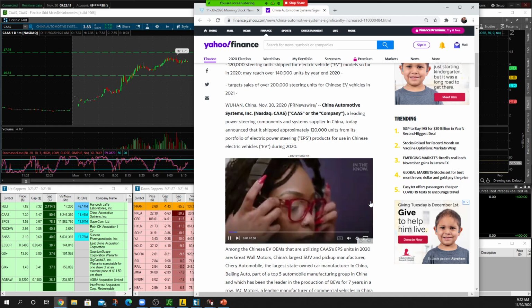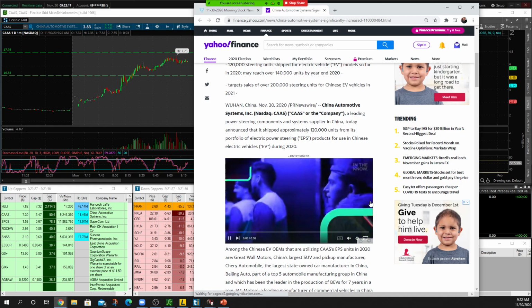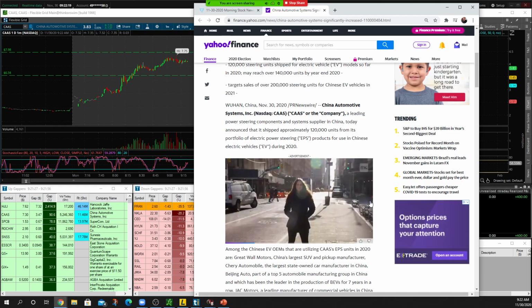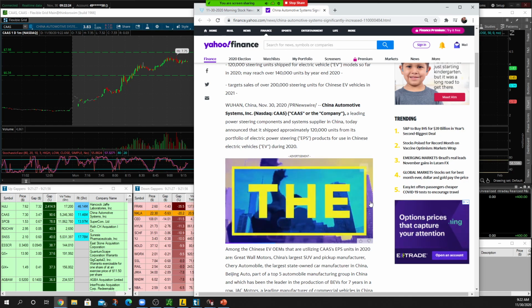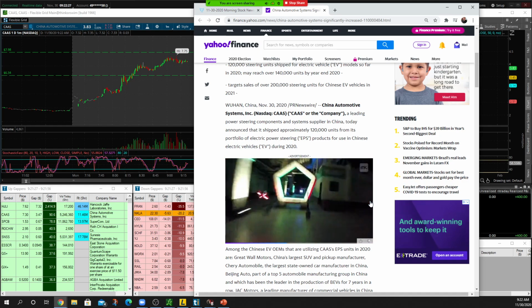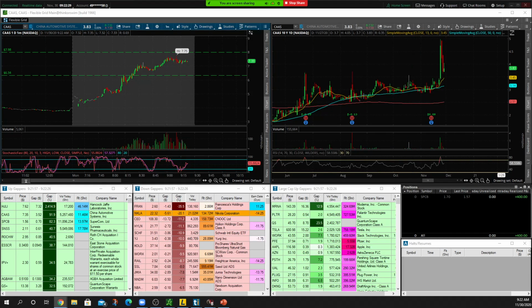Why is the stock moving up? Because again, that market's hot. Anytime we see a decent press release, great press release in regards to EV, those stocks typically move on up really, really well. So that's what we have going on with CAAS. That is our catalyst, right? There's a reason for the stock to be moving.